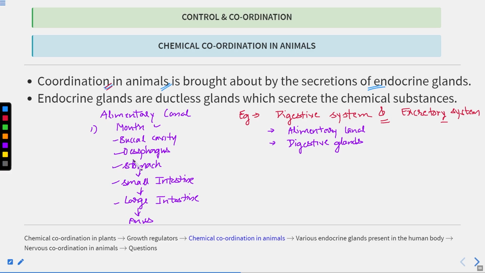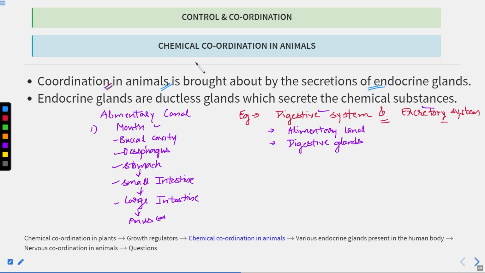If there is no coordination between these organs, then the digestion process will not be completed. Clear? The undigested food or waste material is eliminated through the anus. So we can also say the digestive system is in coordination with the excretory system. This coordination is very necessary to complete the processes, and all these processes are going on simultaneously.